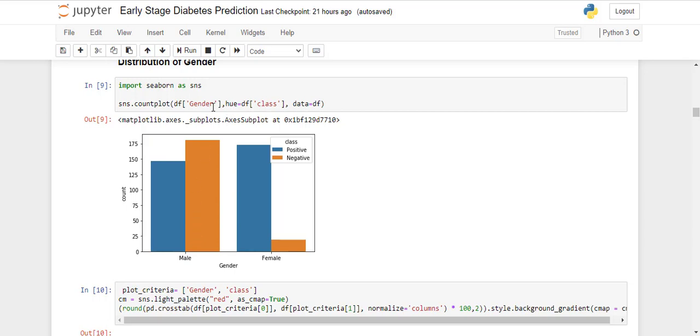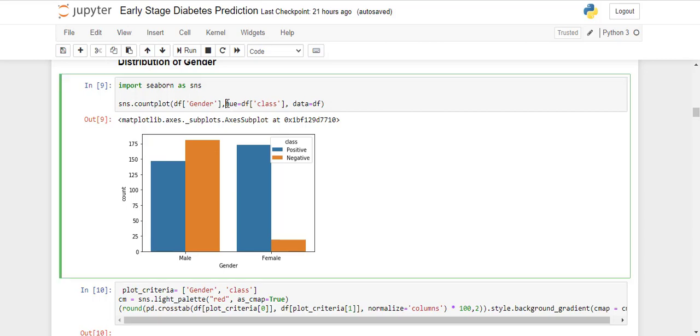For that, we are using sns.countplot for counting the categorical variable, with Seaborn, which is a very good library for plotting simple, good plots. As you can see, we have passed the hue variable, the class variable, so it is further segregated into the class variable, positive and negative.